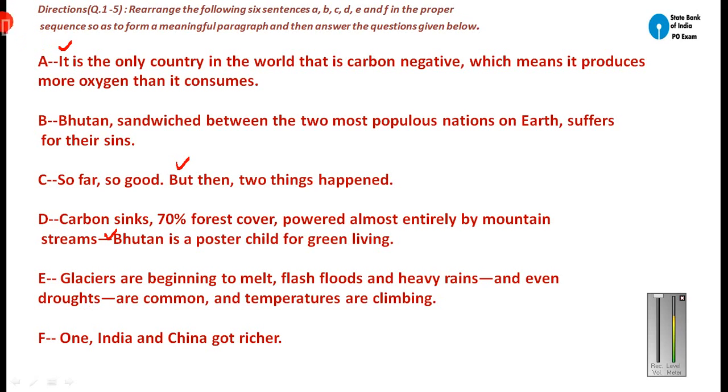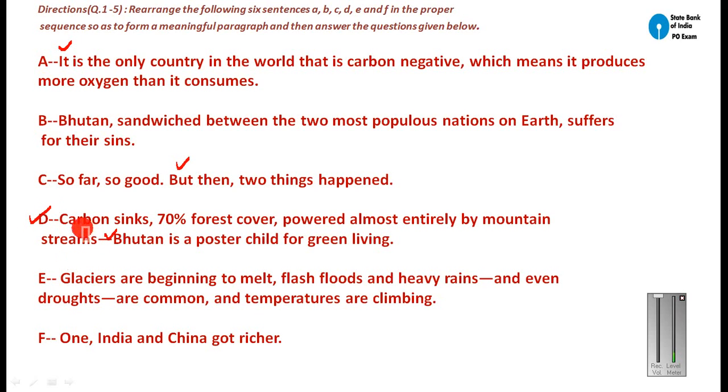Again you can see here, sentence number E: glaciers are beginning to melt. From here the sentence cannot start because there should be a reference sentence before these glaciers. And the sentence cannot start from the one with an example, because there we are giving the example. So this will be your first sentence.